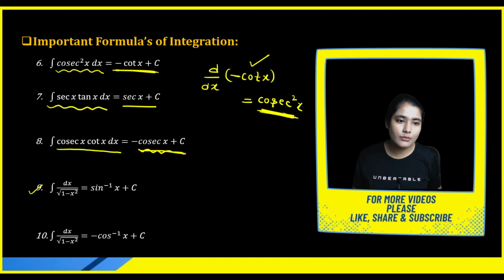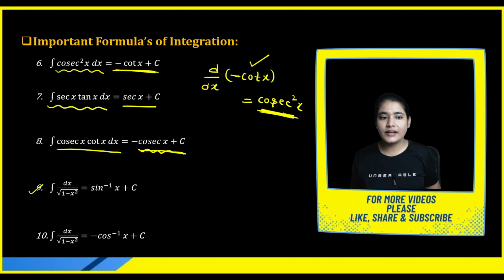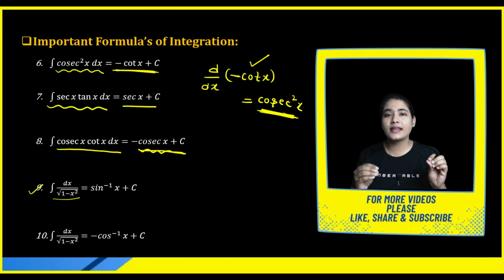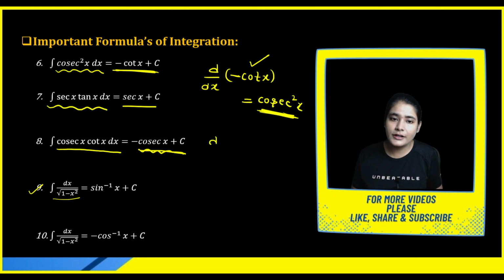Now let's talk about formula number 9 also. We have dx upon under root 1 minus x square. First think about when we get 1 minus x square in a differentiation. You will say, ma'am, when you differentiate sine inverse x, you get 1 upon under root 1 minus x square.